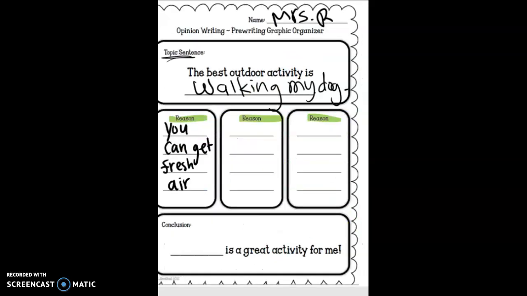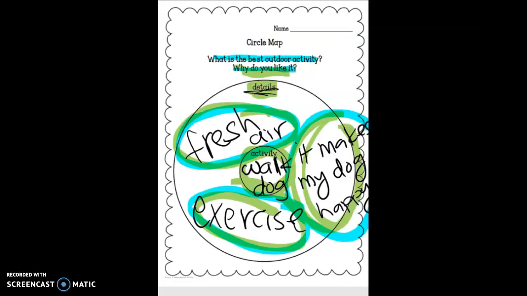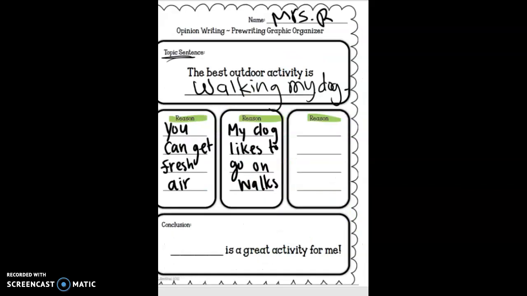So in reason number two, I'm going to say my dog likes to go on walks. Okay, then we need one more reason. Go back to your circle map, and I said exercise. And so I'm going to write reason number three is walking is good exercise.